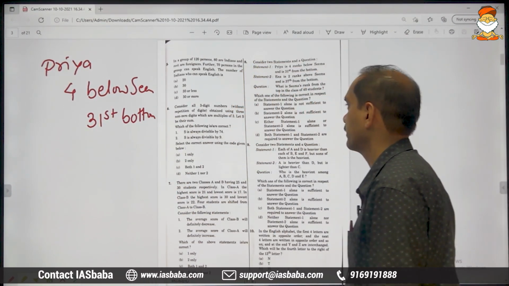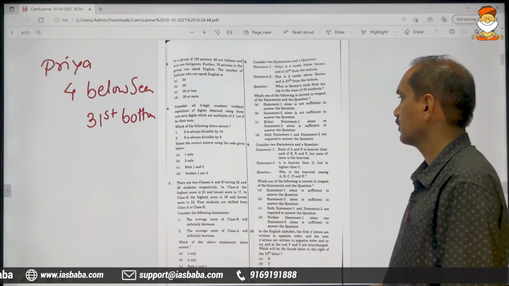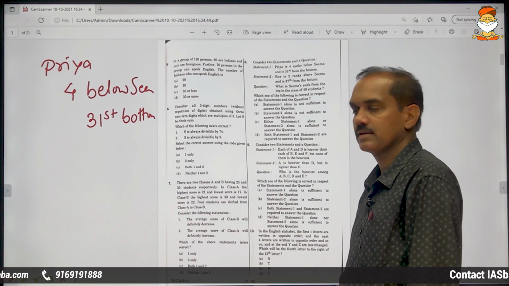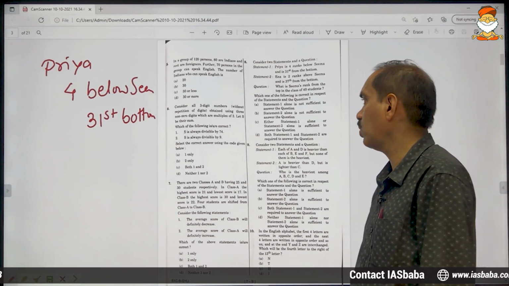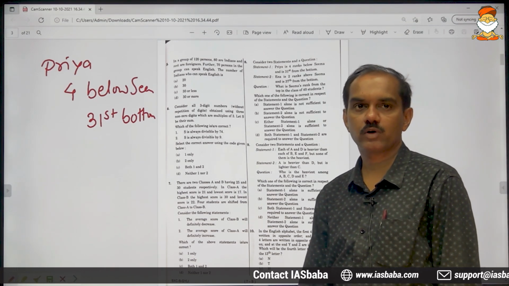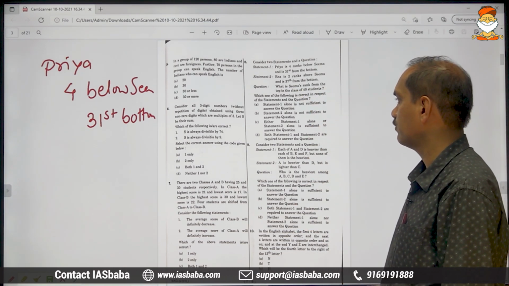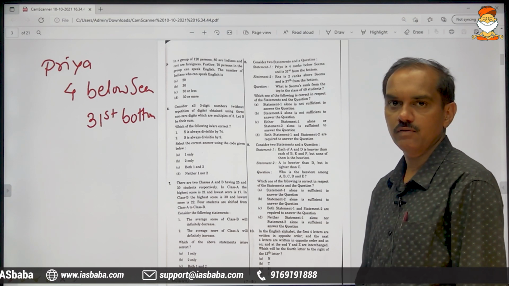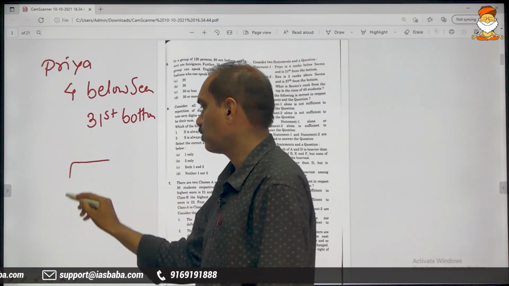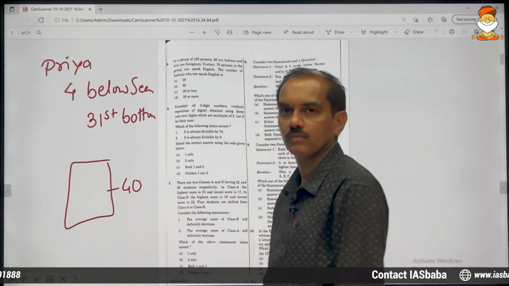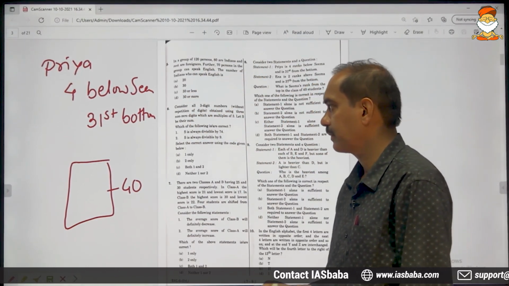This is statement number 1. And soon after this, don't read statement number 2. It is better you read the question part. The question is, what is Seema's rank from the top in the class of 40 students? Total how many students are there? 40 students are there. In all there are 40 students.